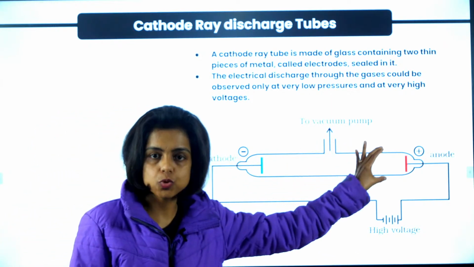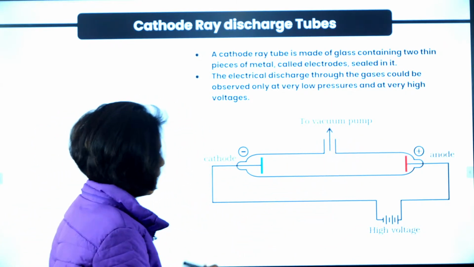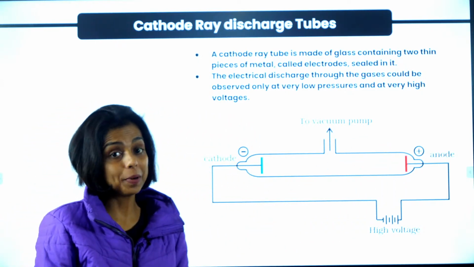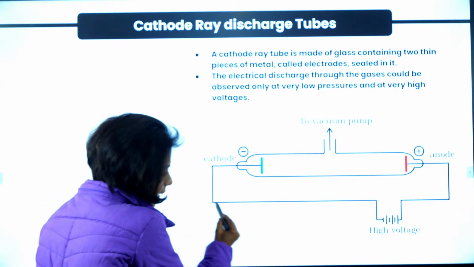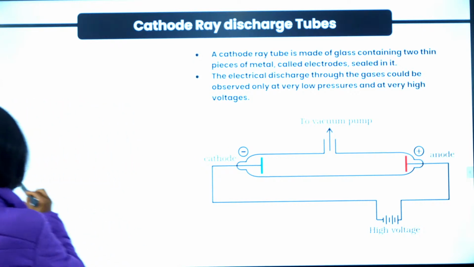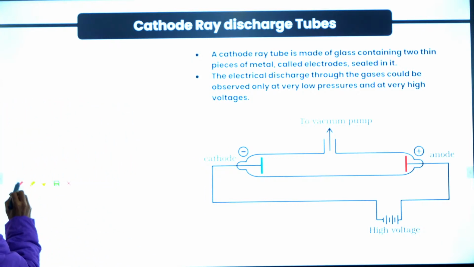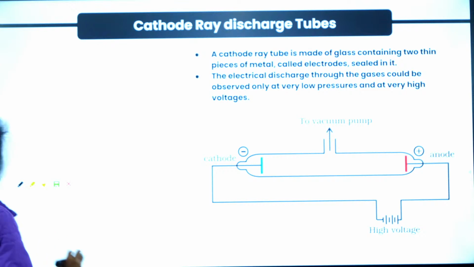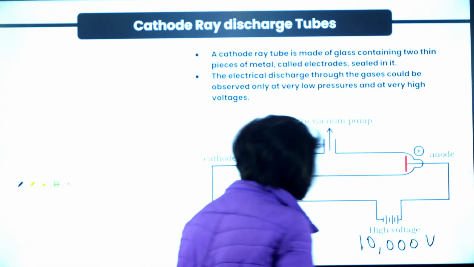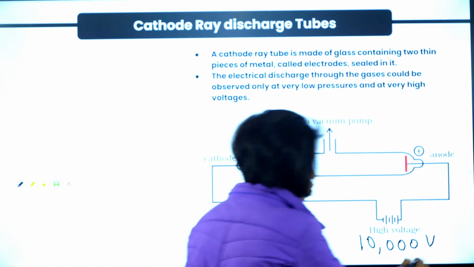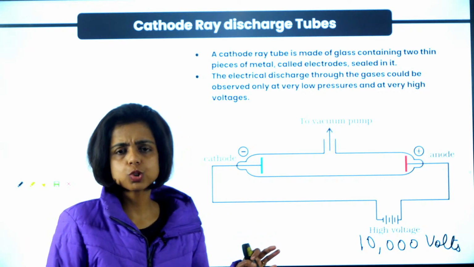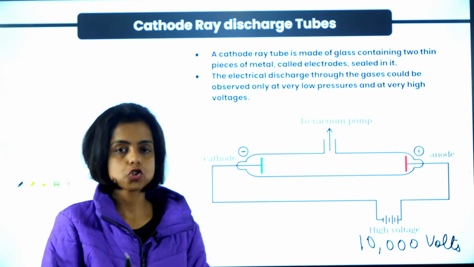This is a glass tube which we call a cathode ray tube or a discharge tube. It has two metal strips which act as electrodes which can conduct electricity. You know metals are good conductors of electricity. And these electrodes are attached to a high voltage battery source. This battery is giving 10,000 volts, right? So this was the setup used by William Crookes for the study of conduction of gases.